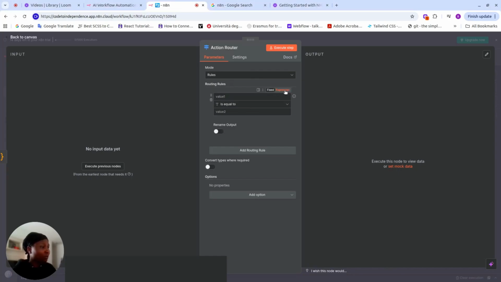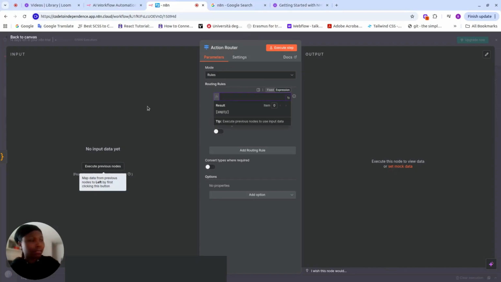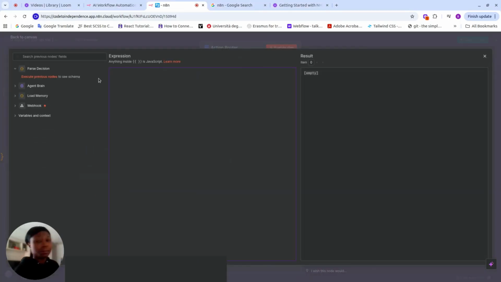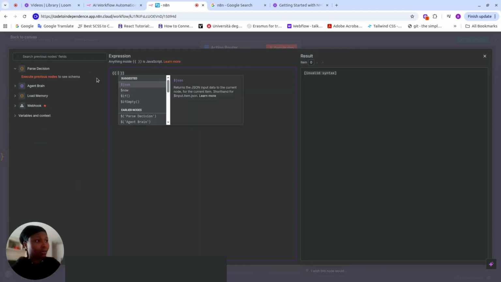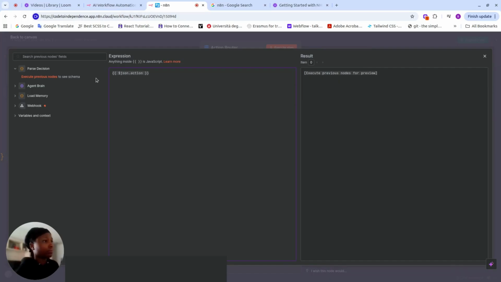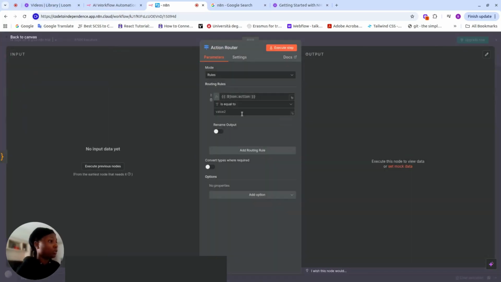And what am I going to do? I'm going to add rules as to what I want inside my action router. So my first rule, I'm going to put this in a JavaScript expression. Here I'm going to say, I don't want, we can make it big and come back. It's just a bit too much, but anyway, let's just do this.